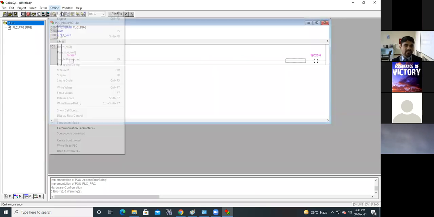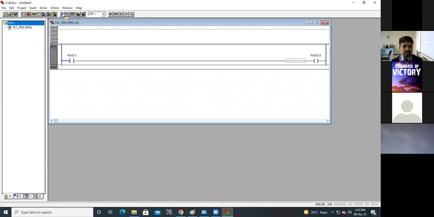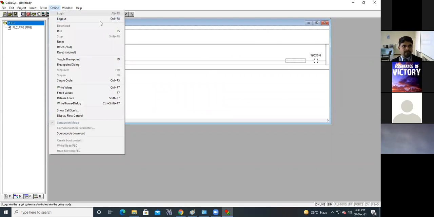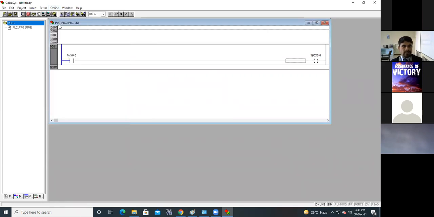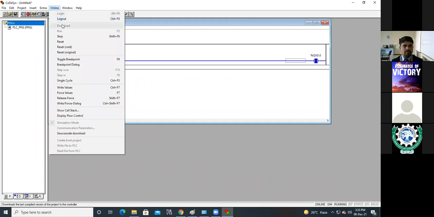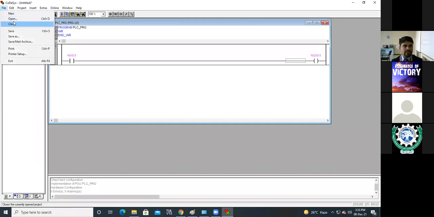Go to online, then log in. You can use the shortcut key here, see, Alt F8 also. Then again go to login, run. Now your program is in running mode. Then again select this, press Ctrl F7. The output is on. Then stop, log out, and save your program.